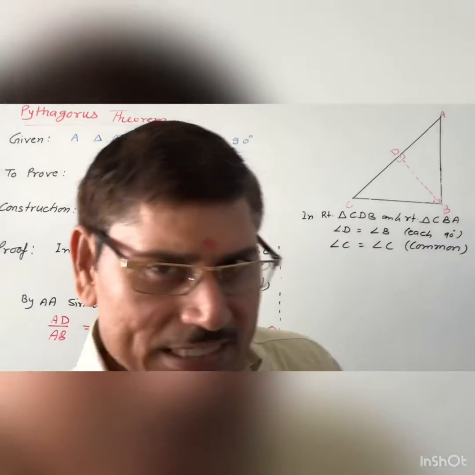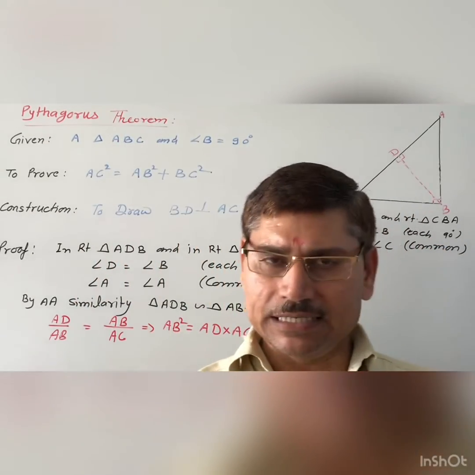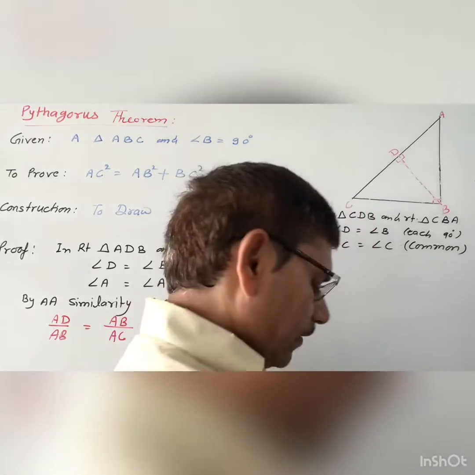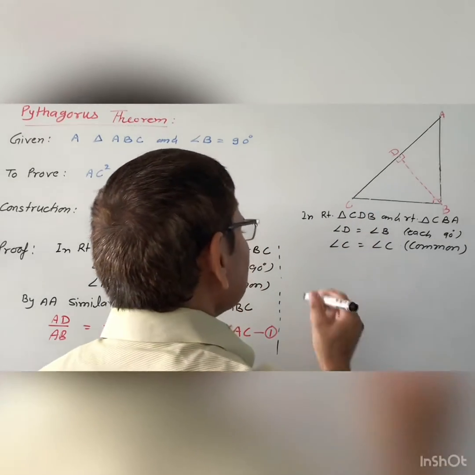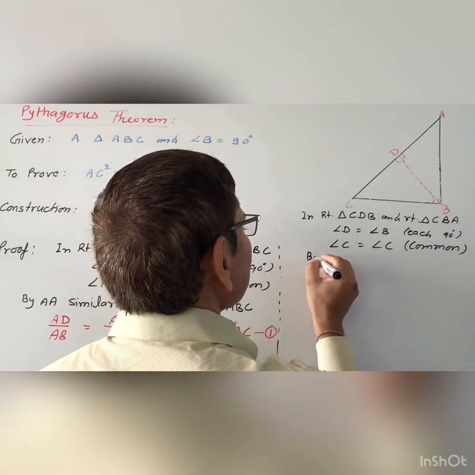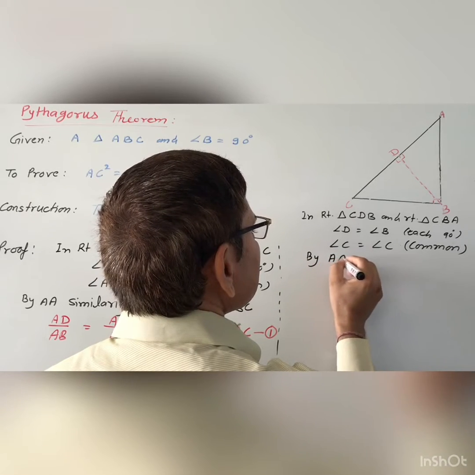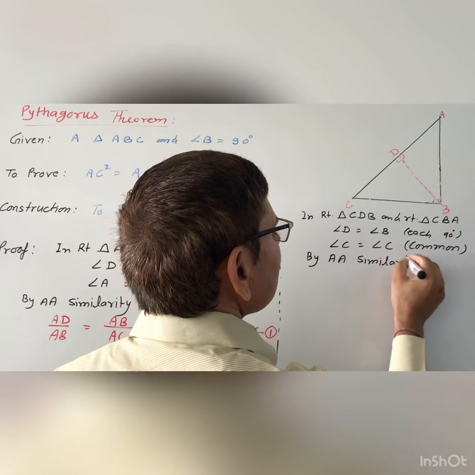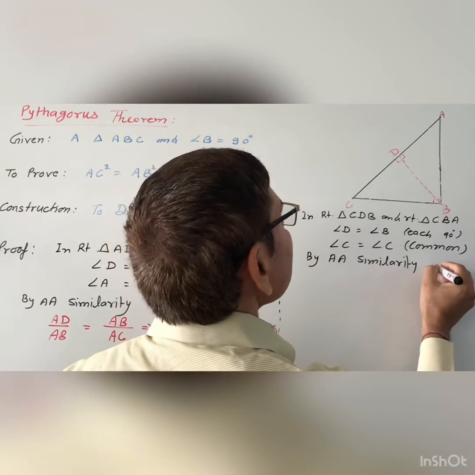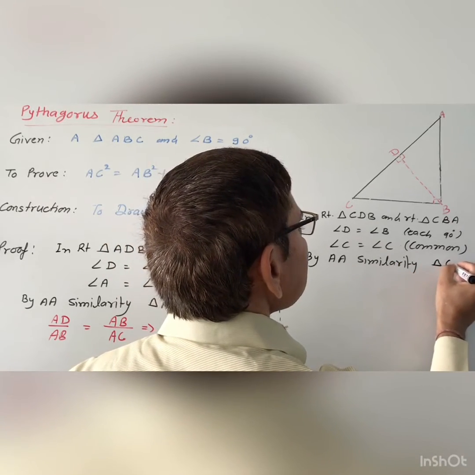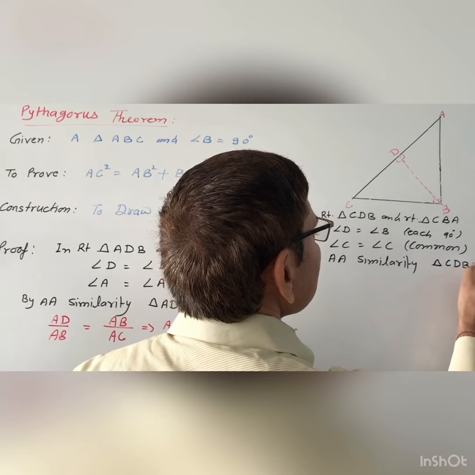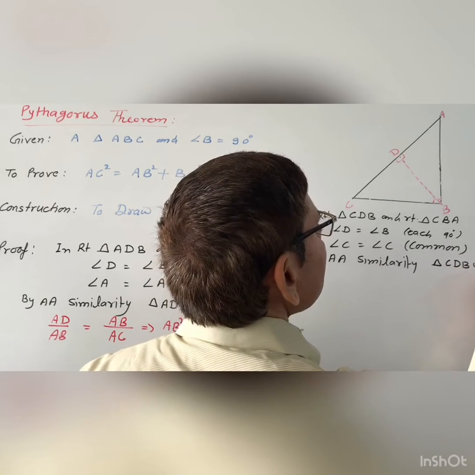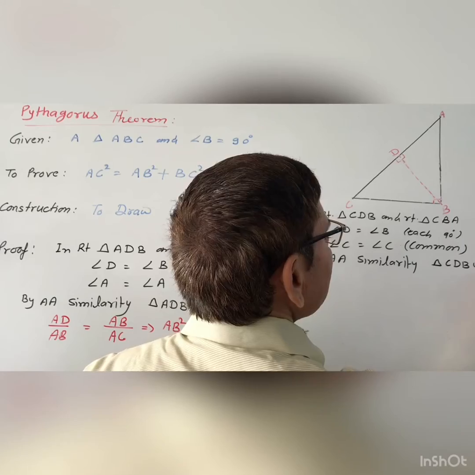Okay. Once again you will get two angles equal. If two angles are equal, then by AA similarity, triangle CDB is similar to triangle CBA.